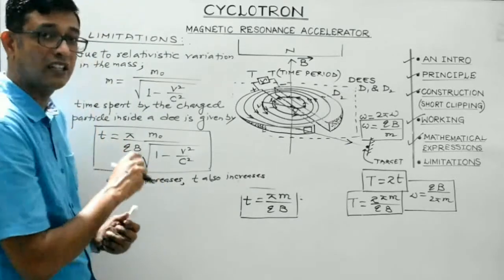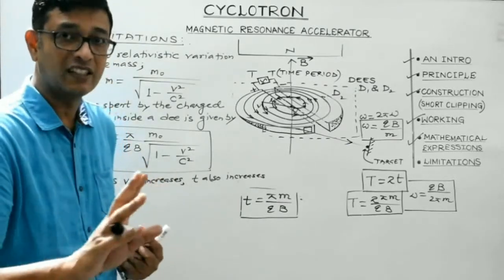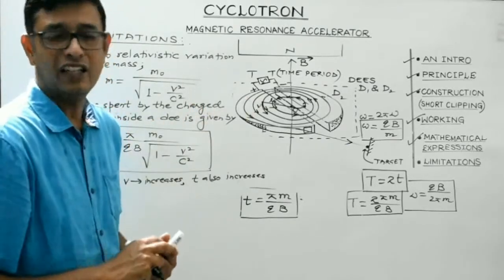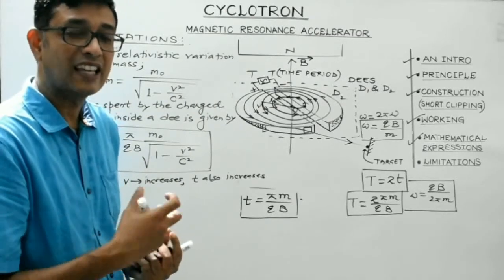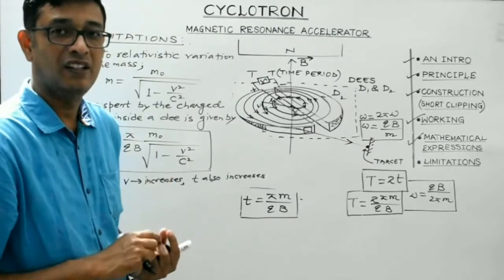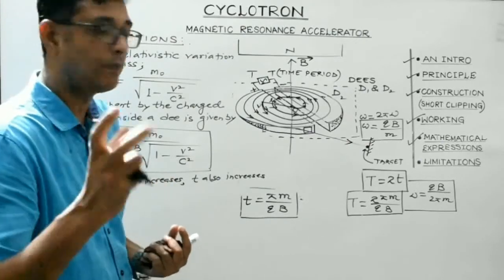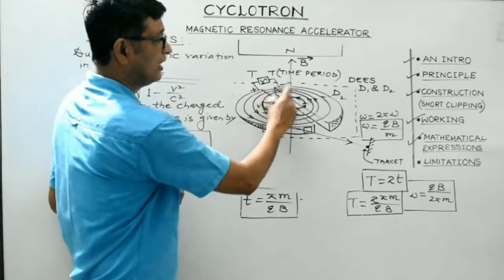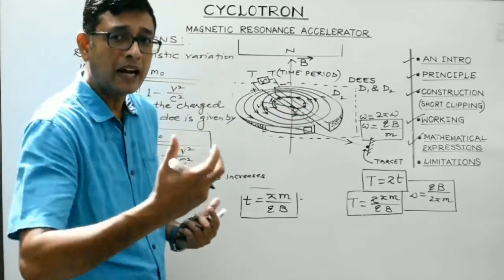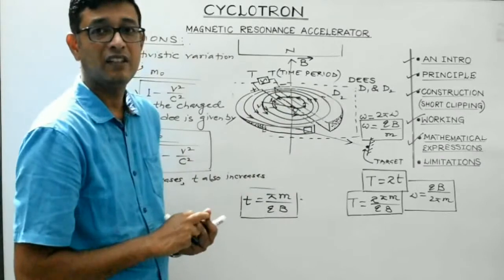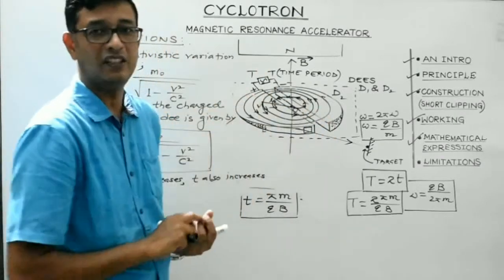Now as small t is now not constant, it is increasing. Therefore what happens is the charged particle starts lagging behind the oscillating electric field. In such a scenario, what might happen is the polarity of the Ds might get changed and the charged particle might be inside a chamber instead of in the gap between the two Ds.